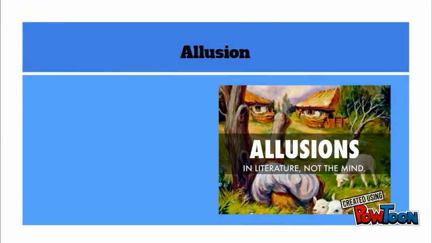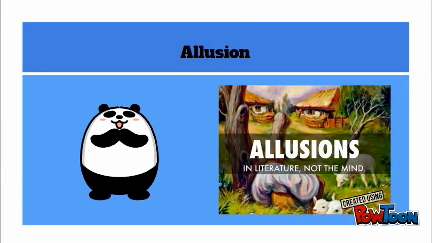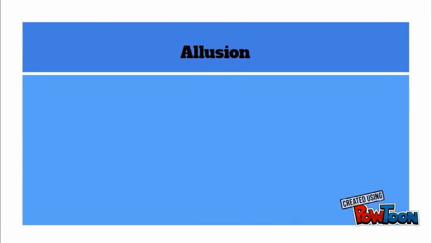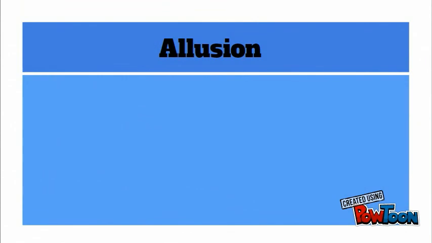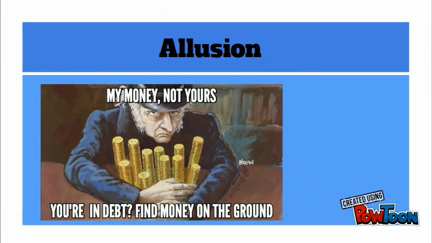Our sixth and final literary device is an allusion. An allusion is a casual reference to a famous person, place, or thing in history or culture. An example of an allusion is saying, hey, that kid with the 200 IQ is a real Einstein, referencing his smartness. Or maybe there's a frugal man that lives nearby you, and your parents call him a Scrooge, referencing Scrooge's hate for spending money.